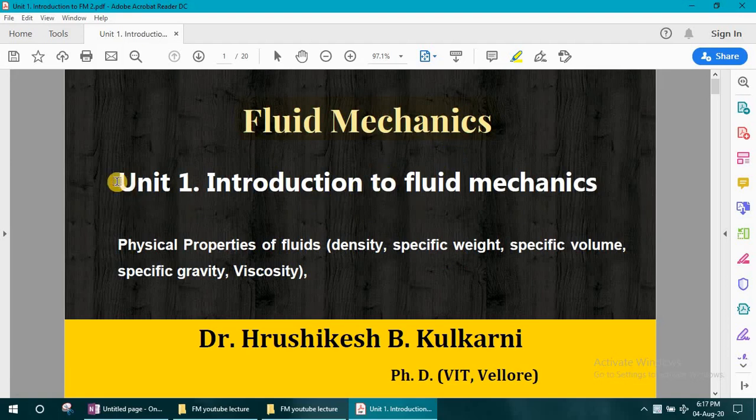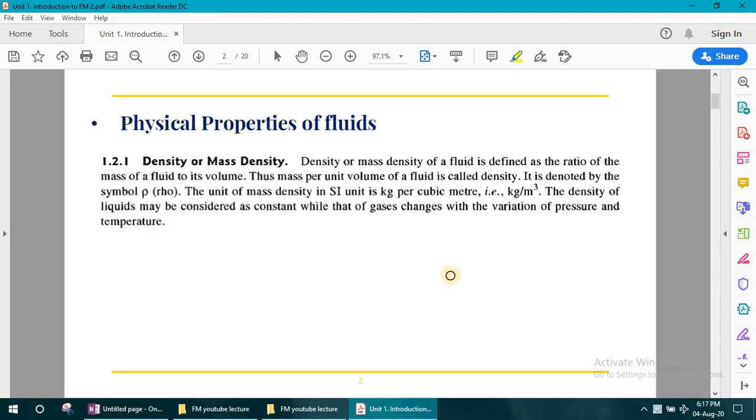In this video session, we are going to discuss the part of introduction of fluid mechanics, and the points are physical properties of the fluid. So there are various physical properties like density of fluid, specific weight of fluid, specific volume of fluid, specific gravity of fluid, and viscosity. These points we are going to discuss in detail. So let's see what are the different physical properties of a fluid.